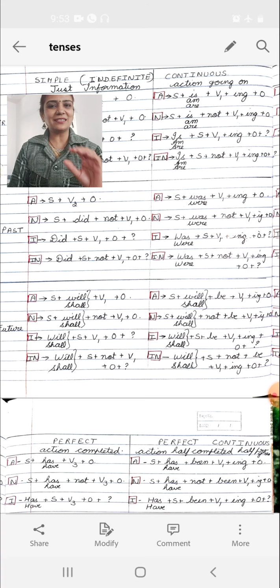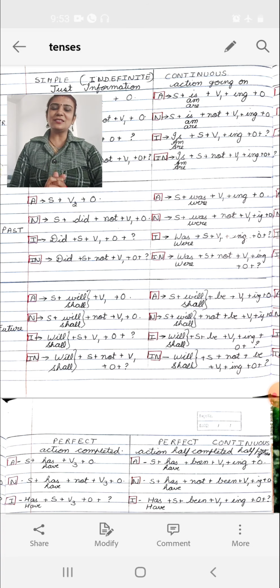I'll give the same sentence as we had earlier, Ram wrote a letter. In negative, this sentence would be Ram did not write a letter. And students, while speaking or writing, say Ram did not wrote a letter, and it is obviously wrong. With did not, first form of verb is used.